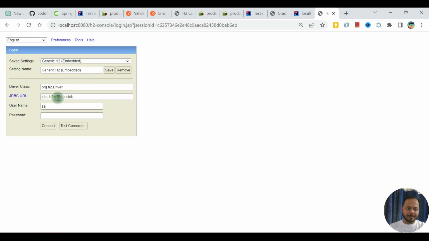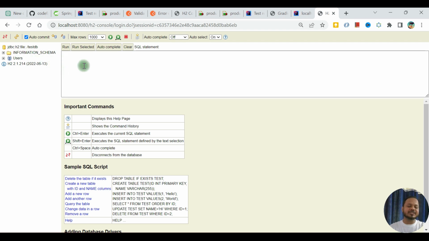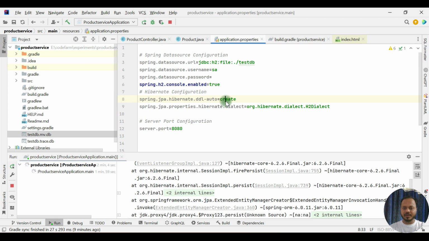localhost 8080 h2-console. Remember this mem test db, I have to correct it. So file ./, connect. See, there are no tables here. The reason? That ddl create command. Okay, so just restart this again.